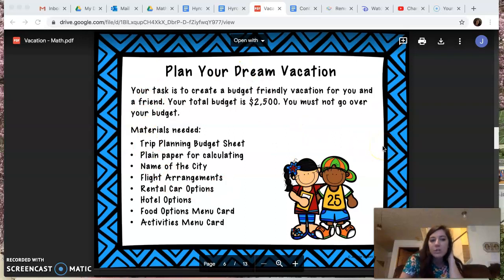So plan your dream vacation. Your task is to create a budget-friendly vacation for you and a friend. Your total budget is $2,500. You must not go over your budget. That means that you have $2,500 to spend, okay? But you cannot spend any more than that. You can go under, you don't have to spend all of it, but you cannot spend more than $2,500, okay?